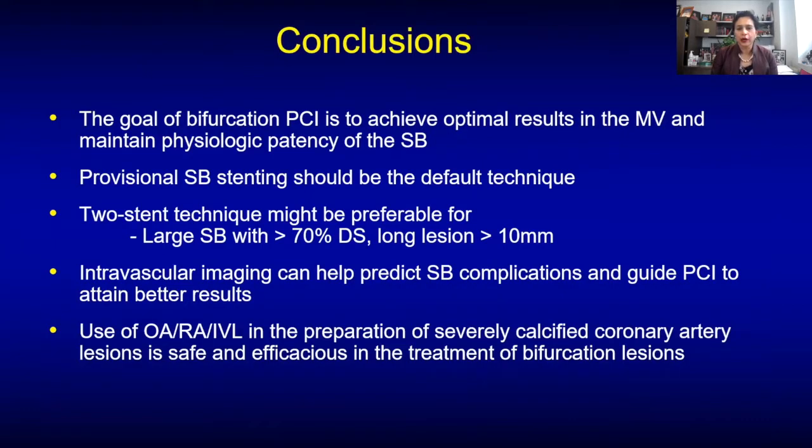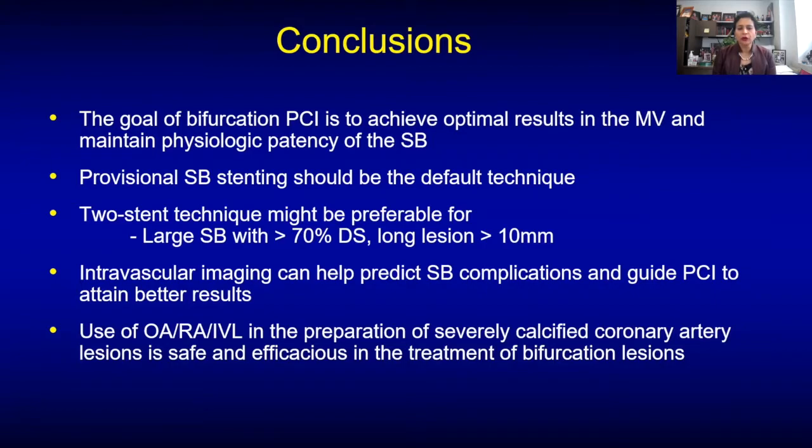So just to conclude, ladies and gentlemen, the goal of bifurcation PCI is to achieve an optimal result in the main vessel and maintain physiologic patency of the side branch. Provisional side branch stenting should be the default technique. A 2-stent technique might be preferable for a large side branch with greater than 70% diameter stenosis, or if you have a long lesion greater than 10 millimeters.